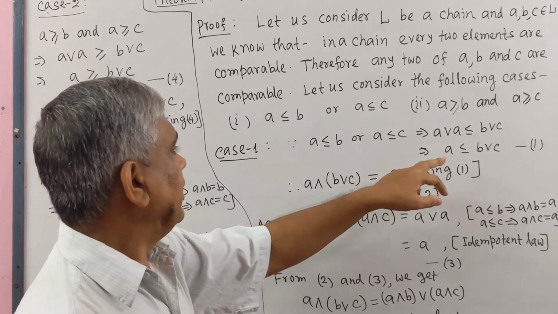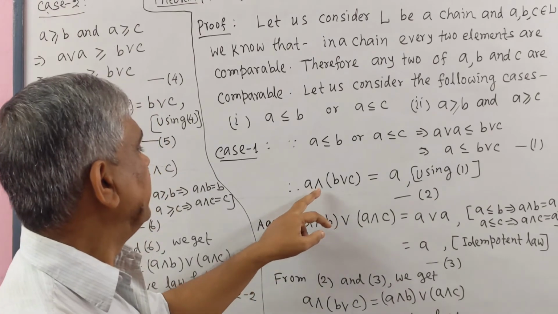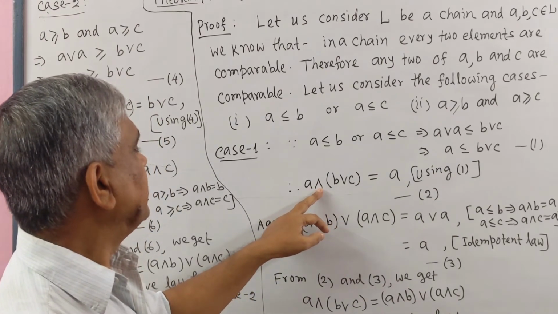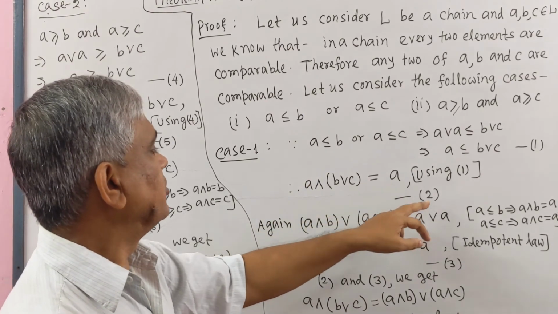Since A ≤ B ∨ C, in meet we get the smaller element, that is A. This is number 2.